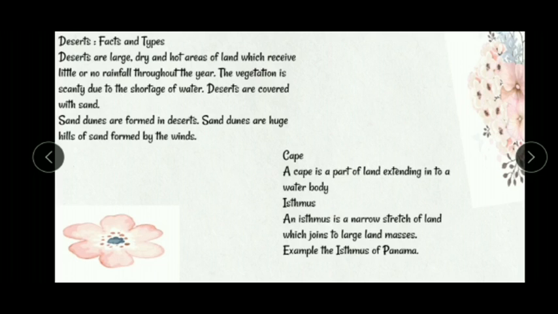Cape. A cape is a part of land extending into a water body. Isthmus. An isthmus is a narrow stretch of land which joins two large land masses. Example, the Isthmus of Panama.